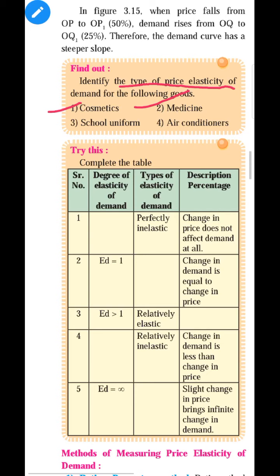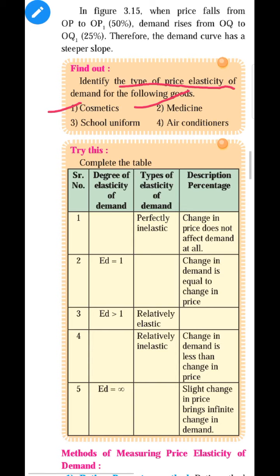inelastic. It means whether the price of the necessary goods increases or decreases, there is no change in demand for that. So we can say the slope of demand is vertical, and if the demand is vertical slope, which type of price elasticity of demand is it?